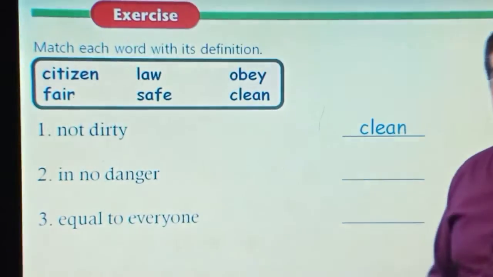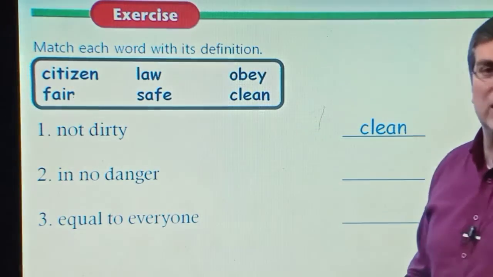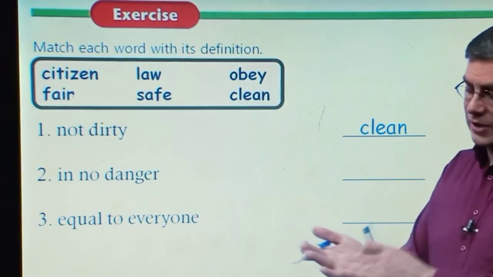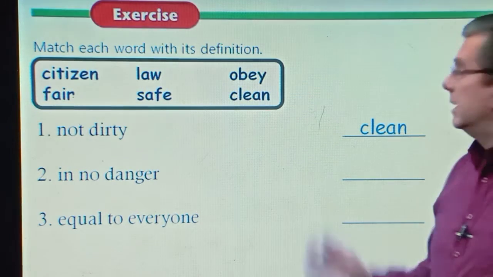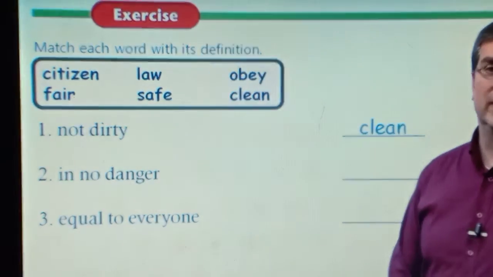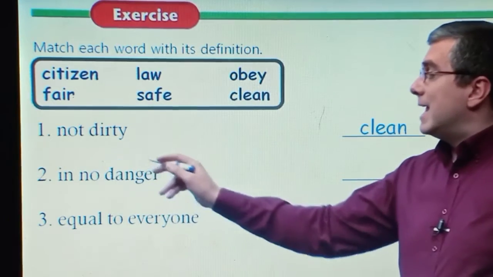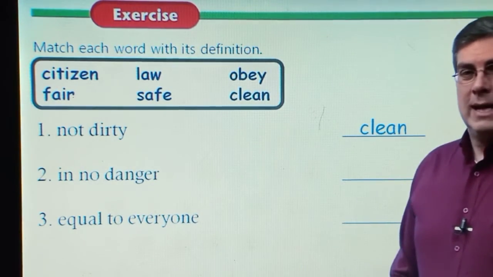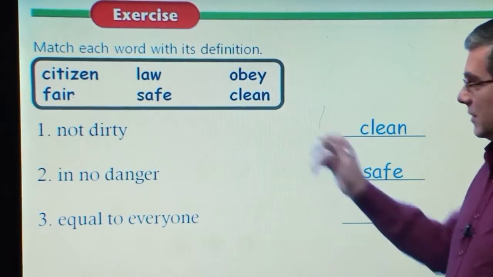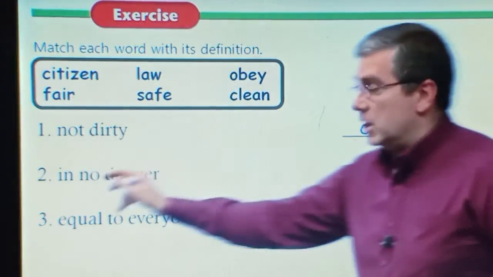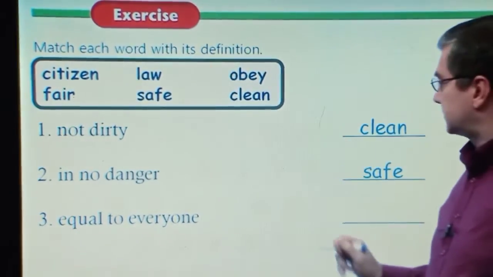If your room is dirty, your mom says clean the room. What is dirty? Clean your room. And if these are dirty, just clean your hands. They clean your hands right away. Okay, number 2, in no danger. The opposite of danger is safe. This is a kind of opposite. Not dirty, clean. No danger, safe.